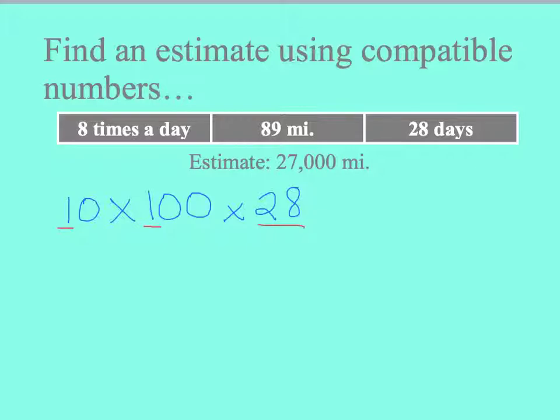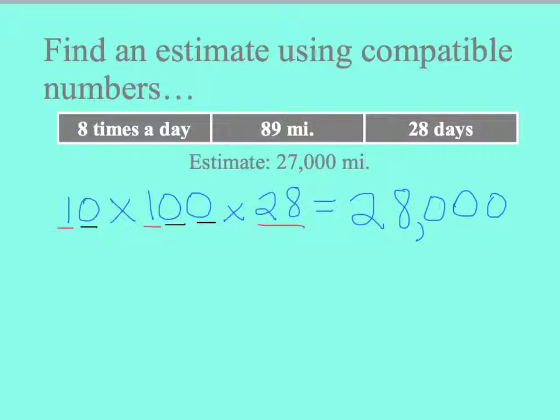Well, I know that the identity property tells me that I'm going to just get 28 there, because I'm multiplying 28 by 1. So then I'm going to take a look at the zeros I have, and I have 1, 2, 3 zeros that I'm going to add on the end. And my estimate this time is 28,000.